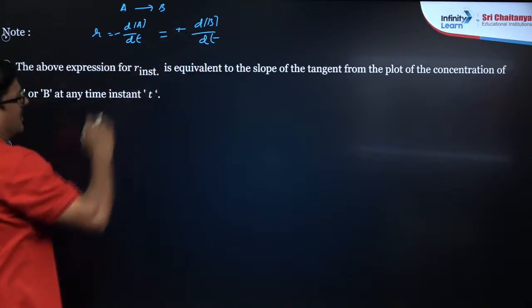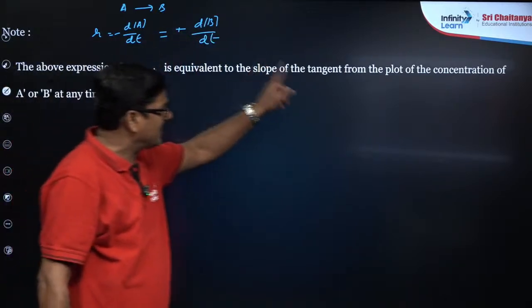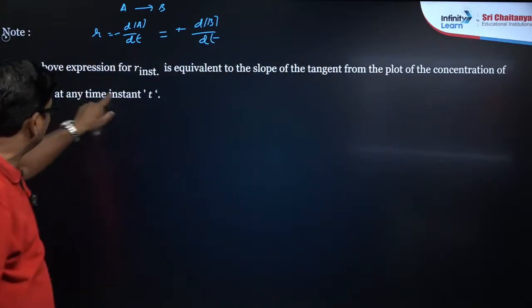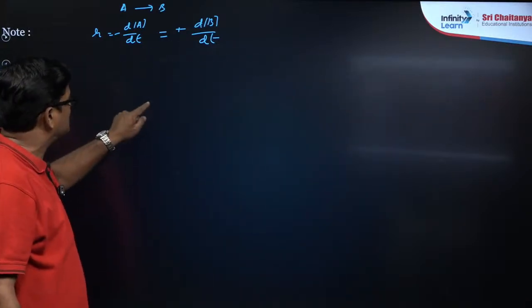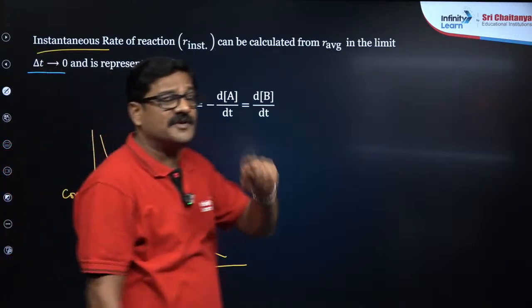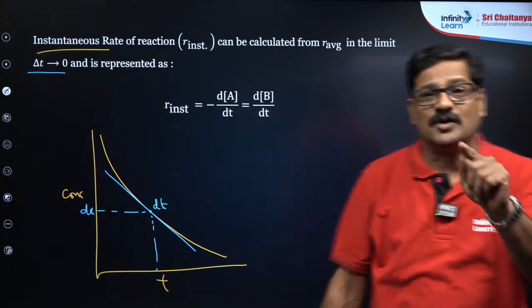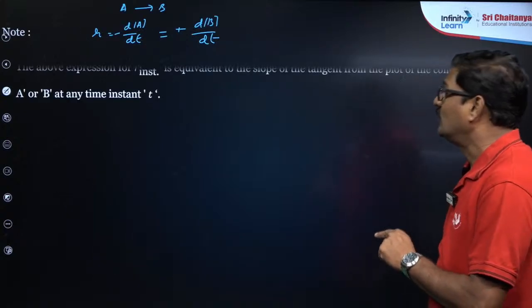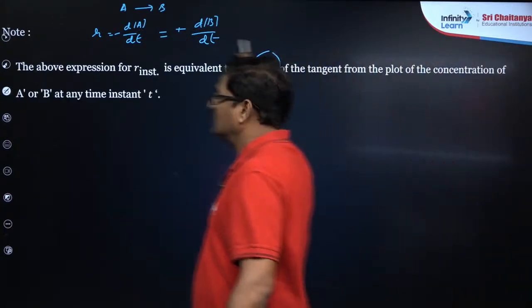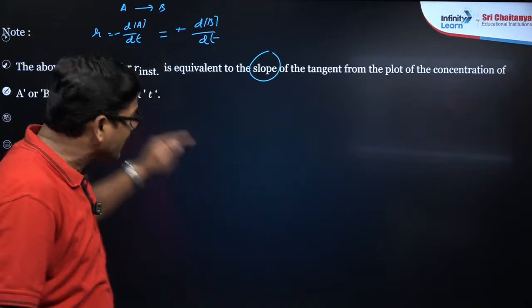This is equivalent to the slope of the tangent of the plot of the concentration of A or B at any instant of time. That's what we discussed. This is a tangential line. If you draw it, you get the slope from there, and you can get the rate from that slope. Okay, and that is very important.